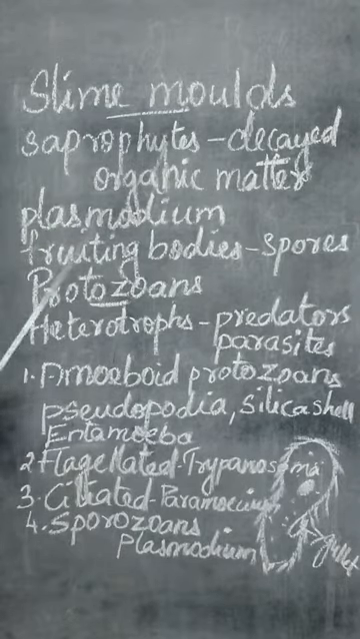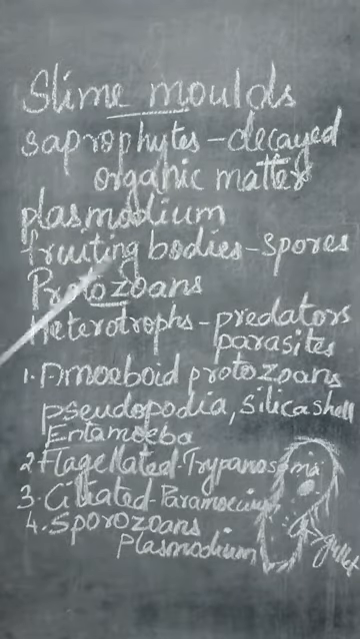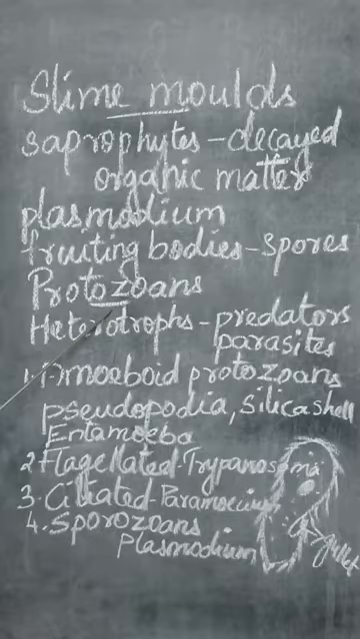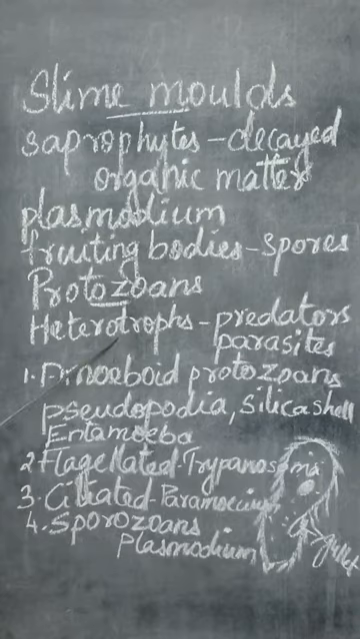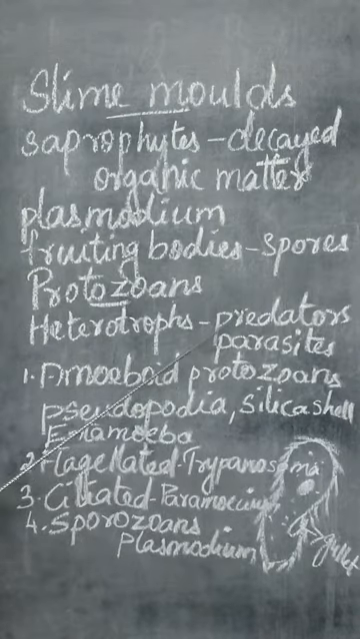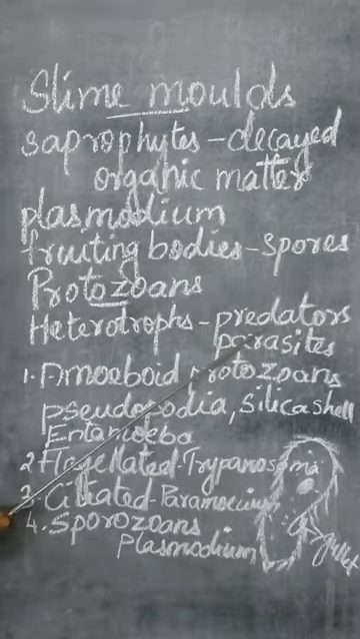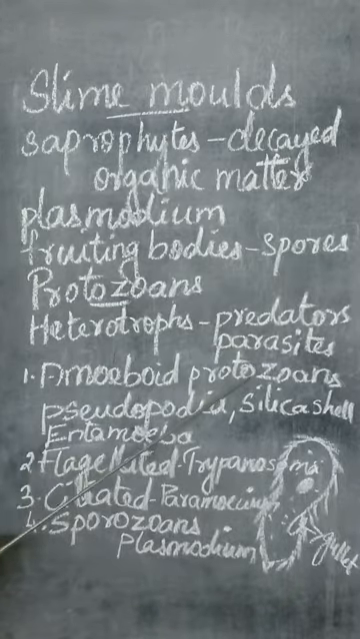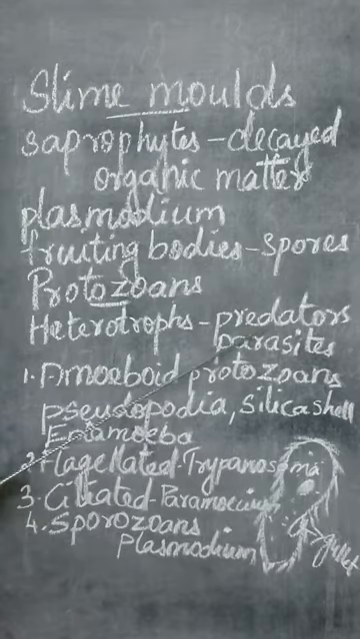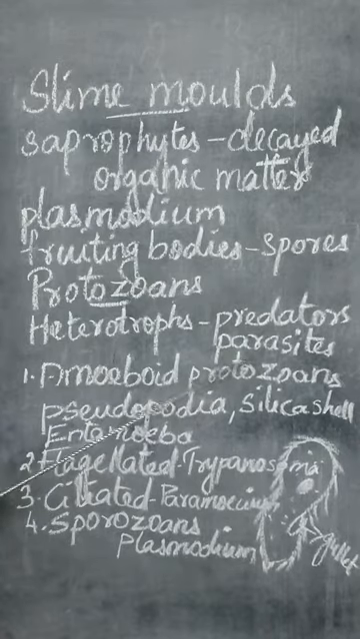Okay, I hope you have understood the slime mold. Now the next group of organisms which comes under kingdom Protista is protozoans. All the protozoans are heterotrophs. That means they depend on other organisms for their food. Heterotrophs in the sense they may be predators or parasites.